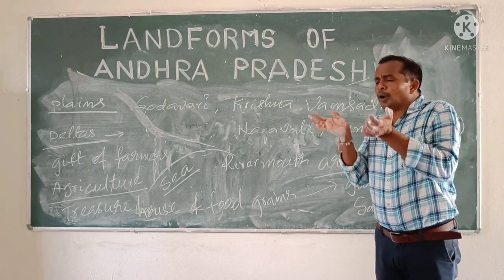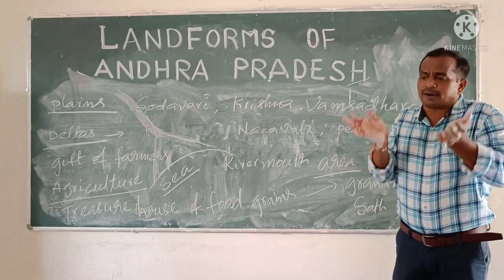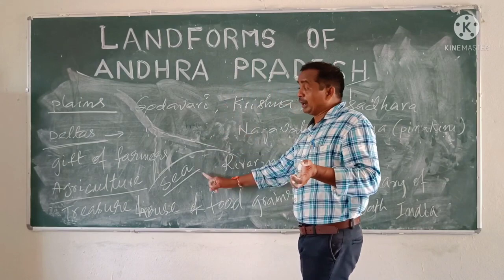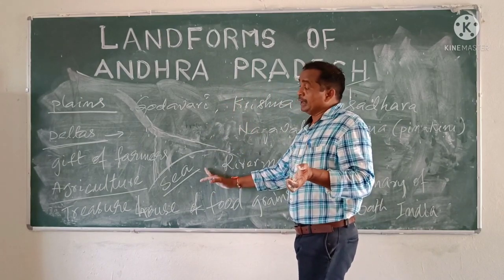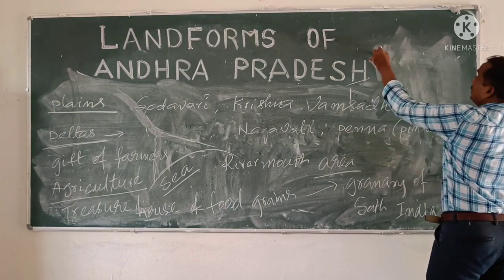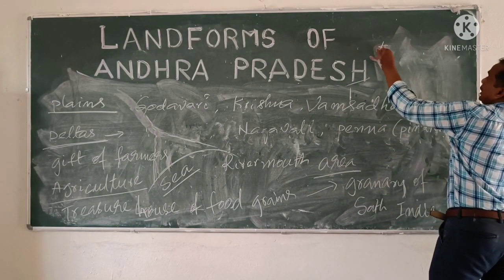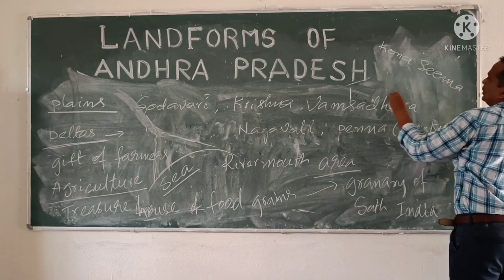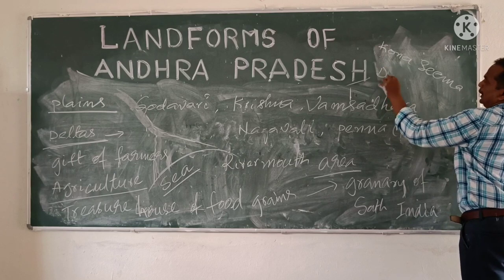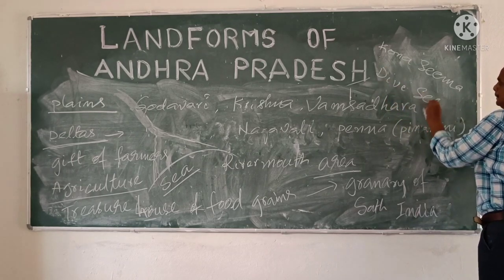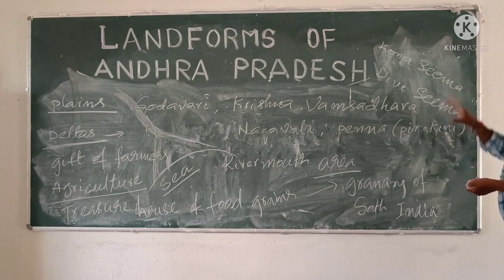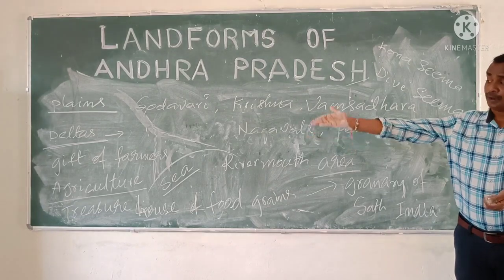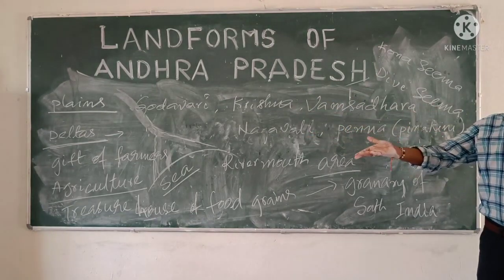More food grains are produced in this area due to deltas, fertile lands, and huge water facilities. For example, the Godavari Delta is called Konaseema and the Krishna Delta is called Diviseema. Of course, these two are major delta areas. Minor delta areas are also there on the Vamsadhara river and the Penna river.